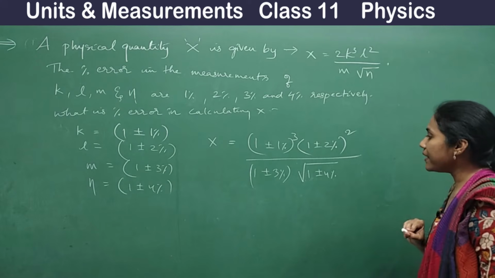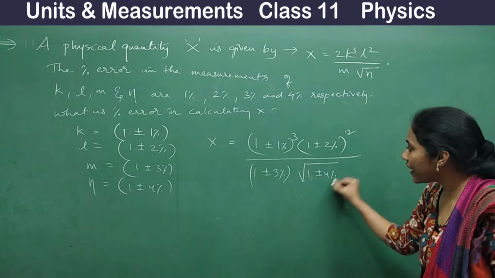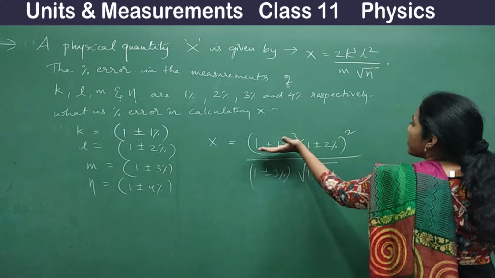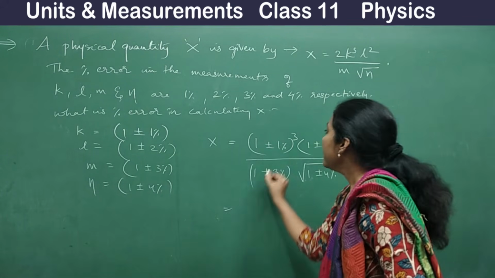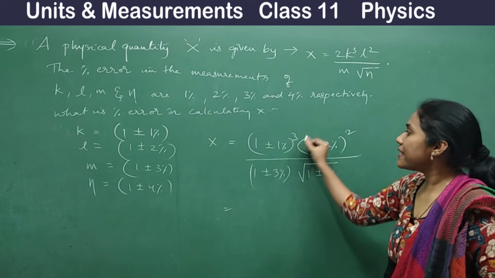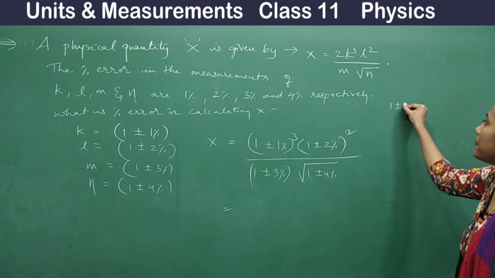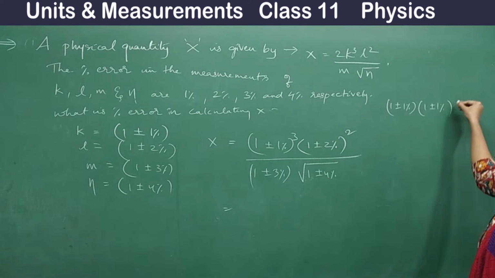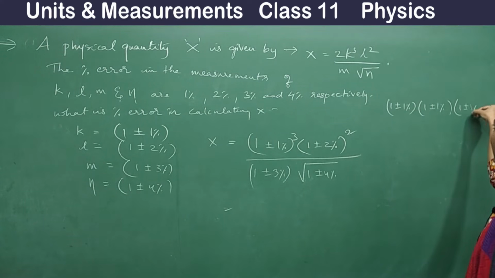Okay, and you see here I have one beautiful trick to solve this square root. Okay, first let me finish this numerator part. Say 1 plus or minus 1% whole cube means what? 1 plus or minus 1% into 1 plus or minus 1% into 1 plus or minus 1%, right?